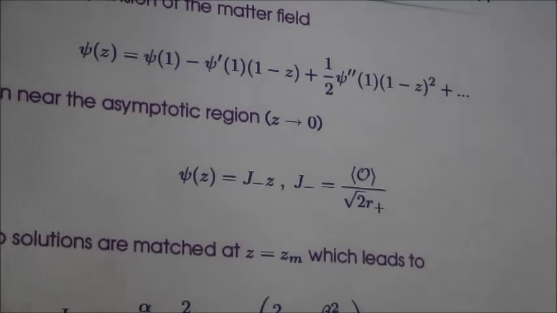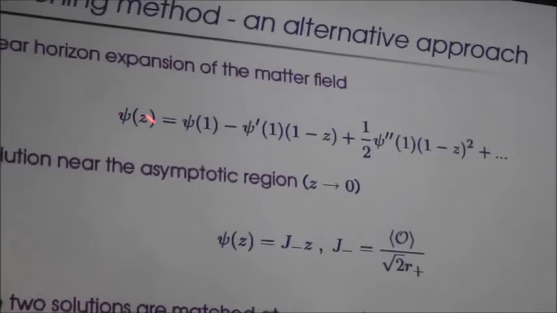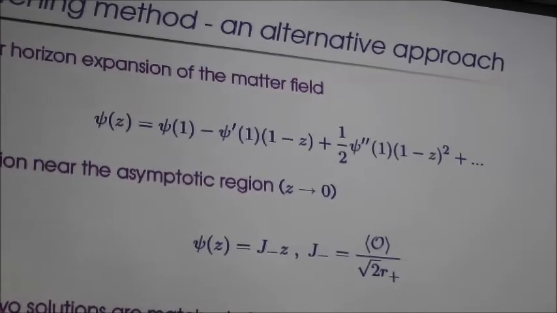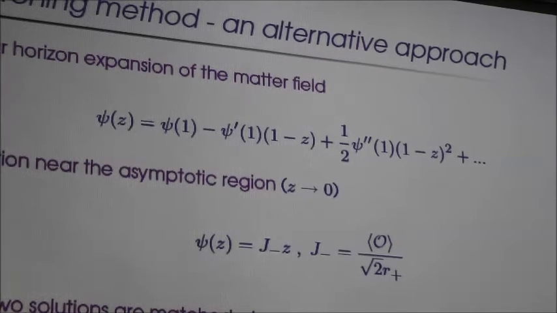What essentially one does is, one makes a near horizon expansion of the matter field. So you expand this matter field at about the horizon, about z is equal to 1. And you know the solution near the asymptotic region, it is of this form, psi minus j minus z, it goes as z. And now what you do, you just match these two solutions at some z is equal to zn. What should be the correct value of zn is not clear, so there is some kind of arbitrariness. And so this method is not quite good, but it turns out that it gives quite good results.